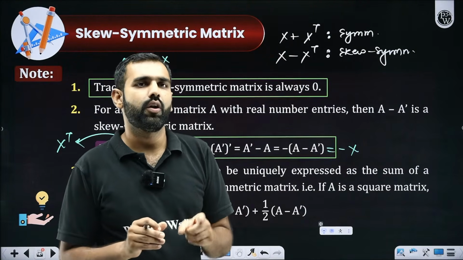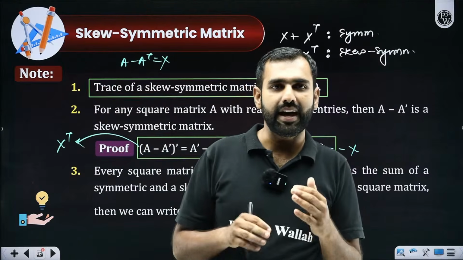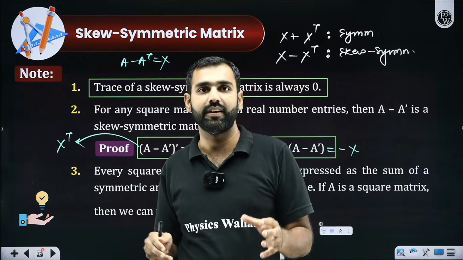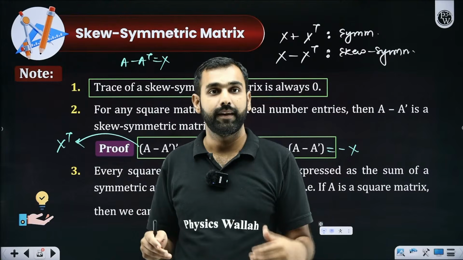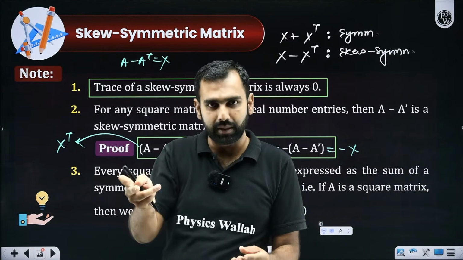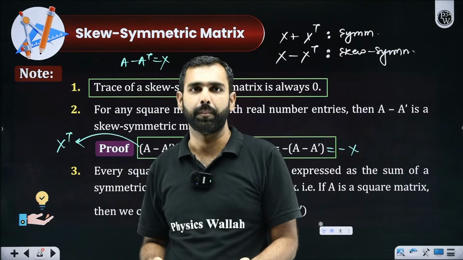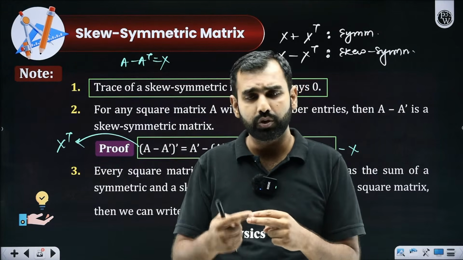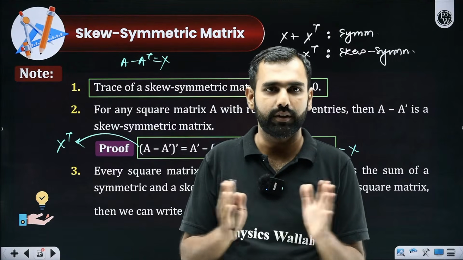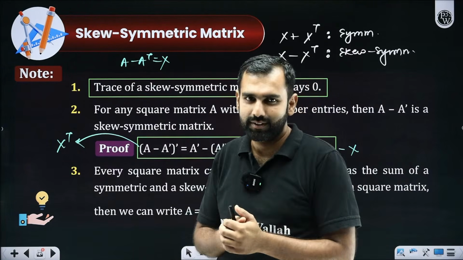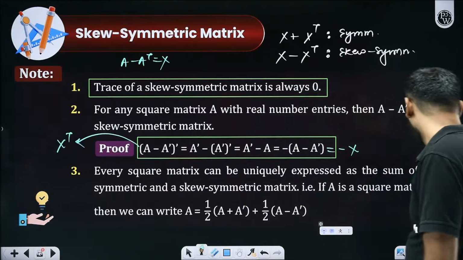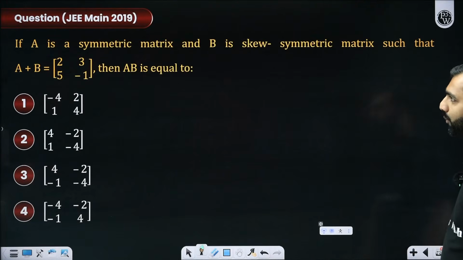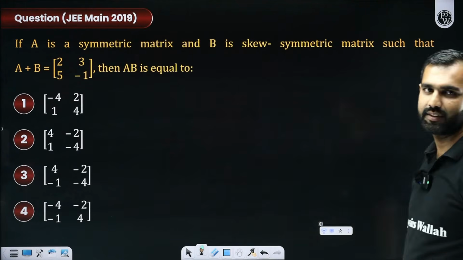It is simply not related to A12 and A21. It has to do with all the other elements pairwise. If they all are the same, then it is symmetric. If they are negative but the same in magnitude, it is skew. Hiten, did you get it now? If you have understood skew symmetric and symmetric, I think you got it. Very soon we'll be doing a few more questions. Don't worry about that, and you have a question right there in front of you.